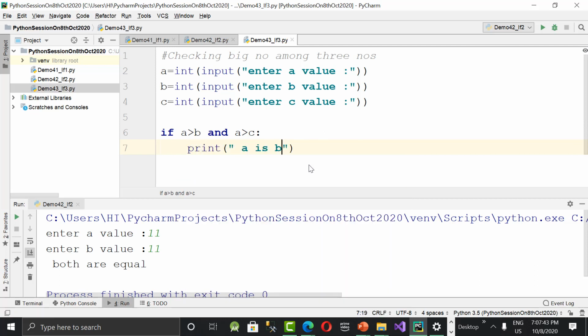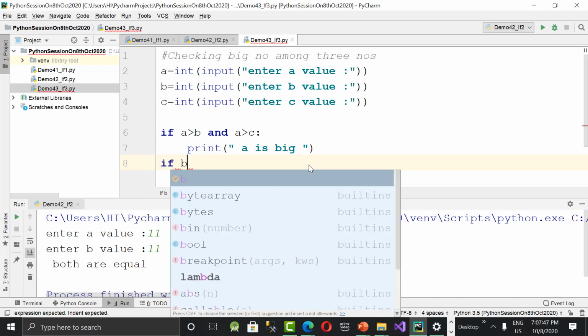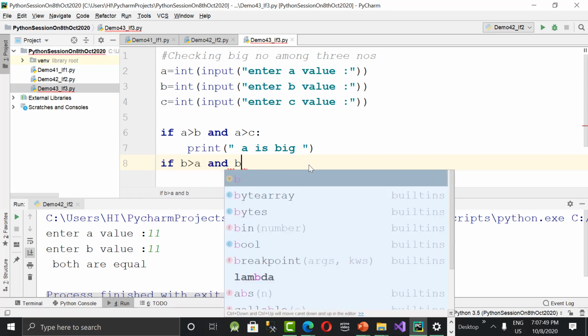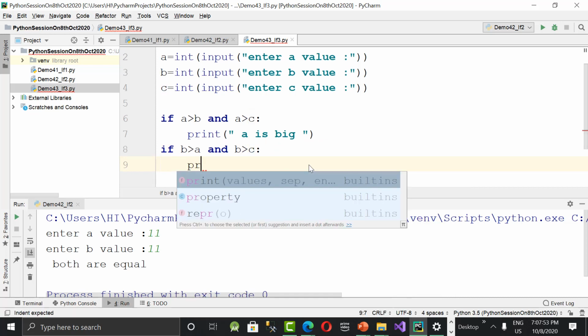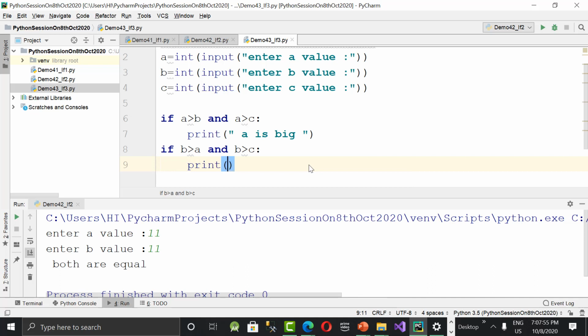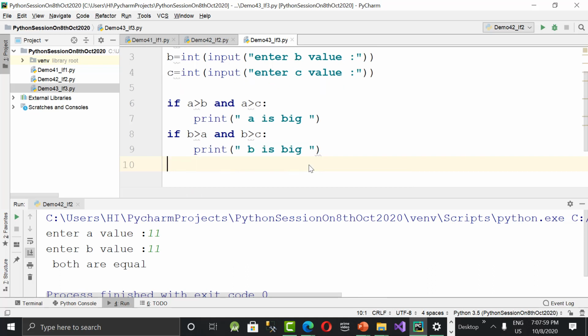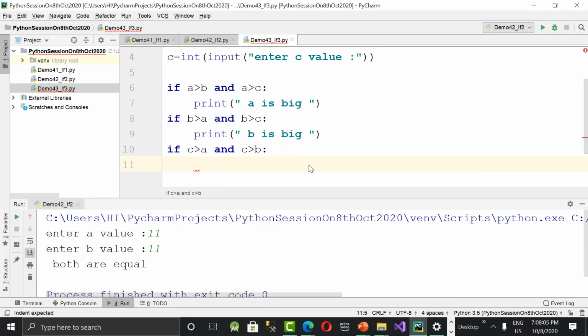Okay. Next condition: if B greater than A and B greater than C. So if B is bigger than A and C, what am I saying? Print B is big. And finally, if C greater than A and C greater than B. Okay, the third number may be bigger than the second and first. So this is the way I'm writing.